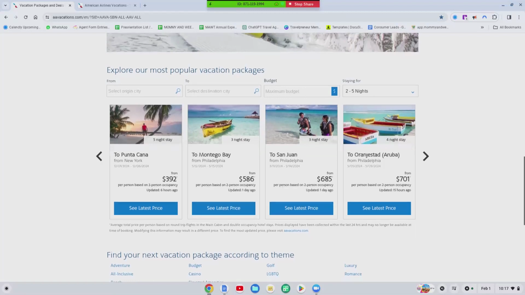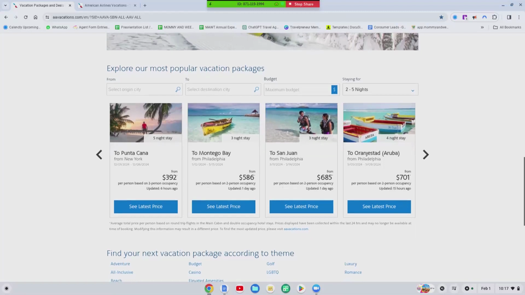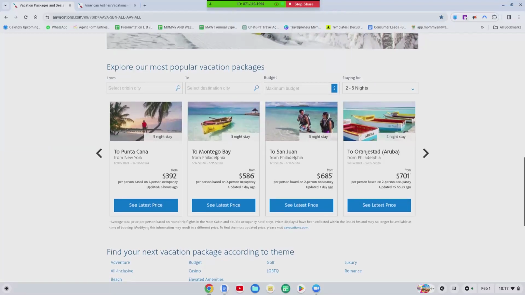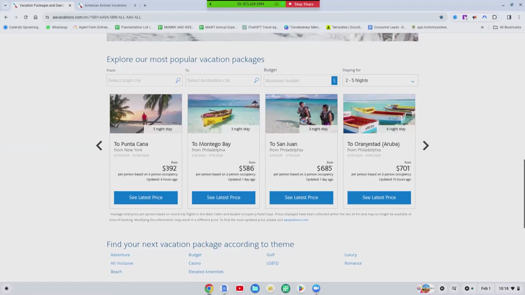Me personally, I will only book 4 stars and above. A 3 star we will not book. And that's just simply because I don't need my clients saying, my man We Travel sent us to a hotel or a resort that had roaches or something like that. Listen, we're not doing that. So 3 stars, we can't do. But if it's 4 stars and above, and my clients know this, I will tell them the same exact thing, and they'll laugh and they'll say, okay, let's just do 4. So, let's take a deeper dive.